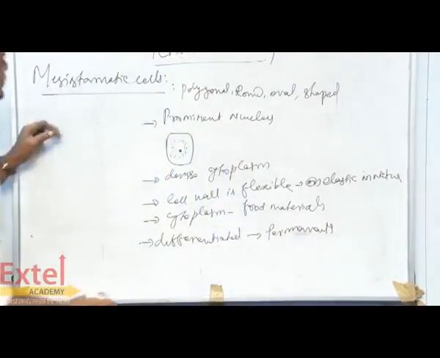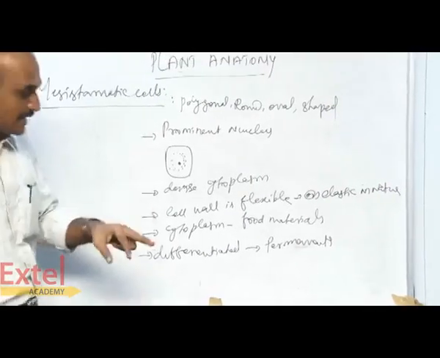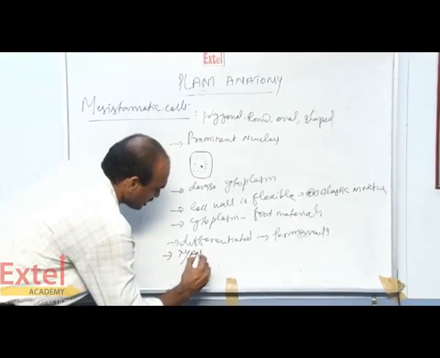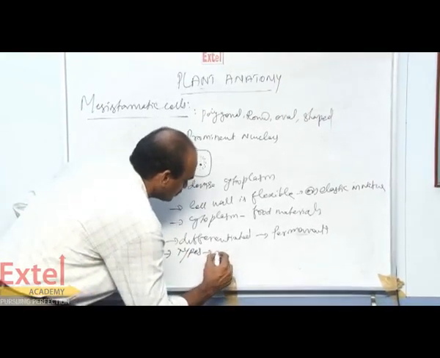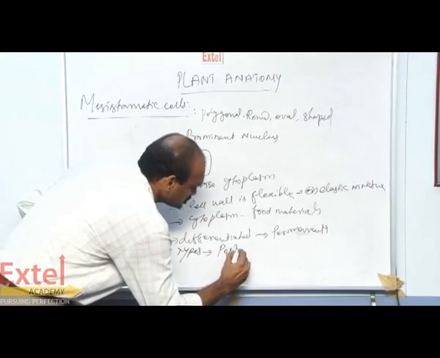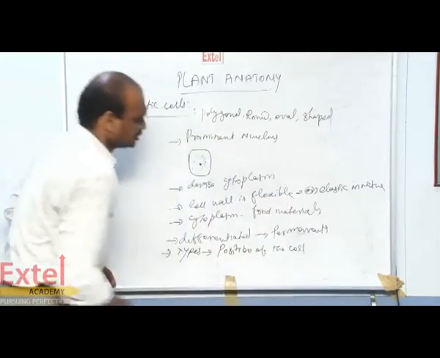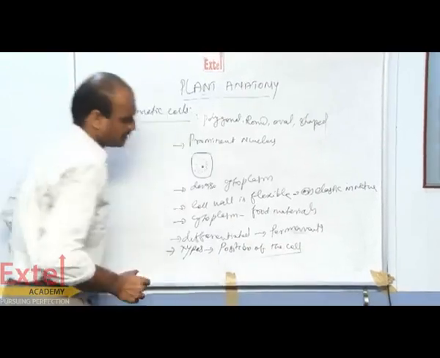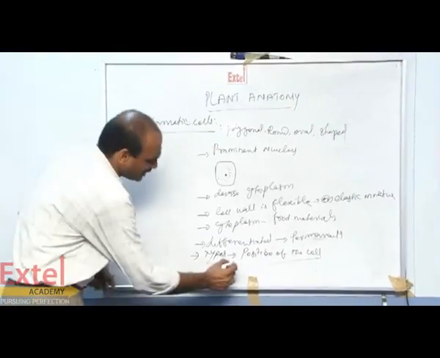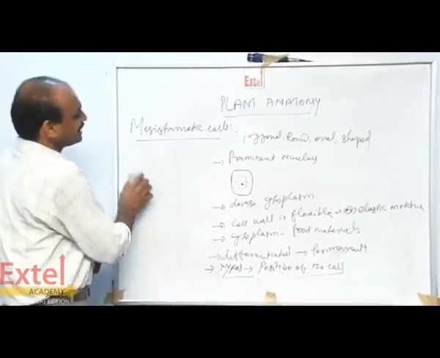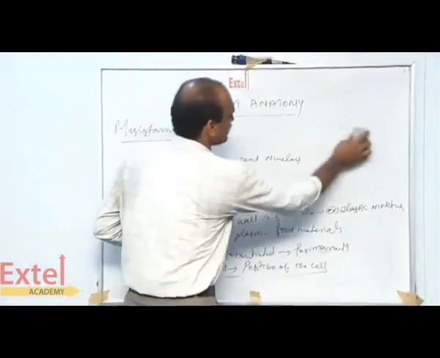Okay. The meristematic cells are of different types according to the position of the cell. So the names are also given according to the position of cells. How many types of meristematic cells? We have a maximum of 3 types of meristematic cells, explained in our text.